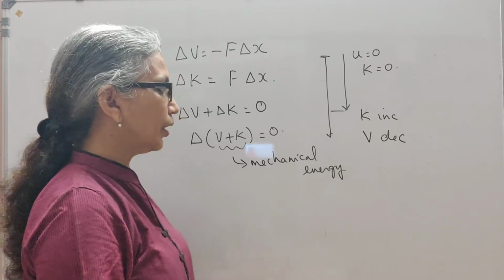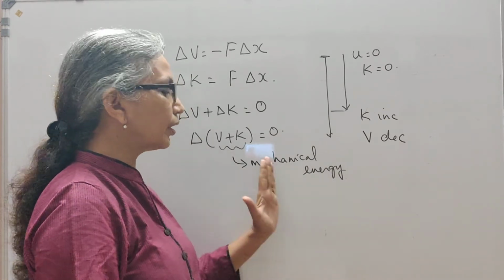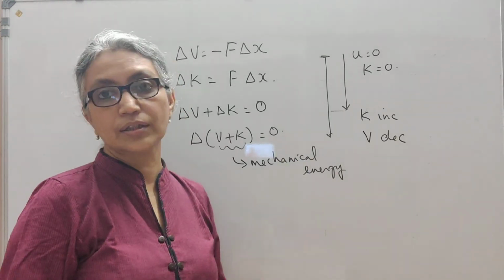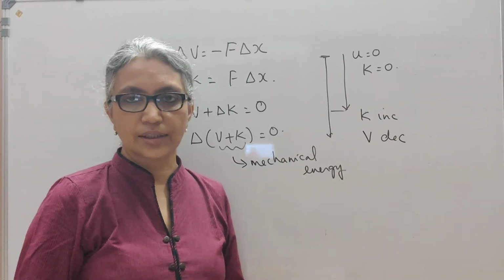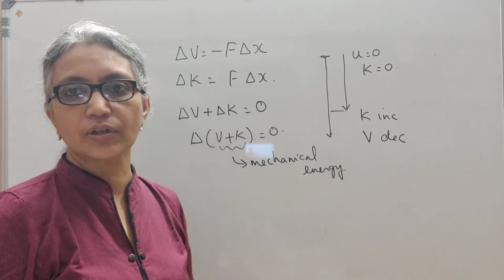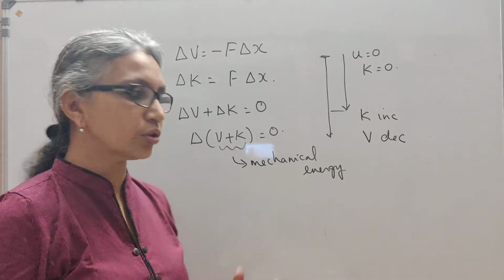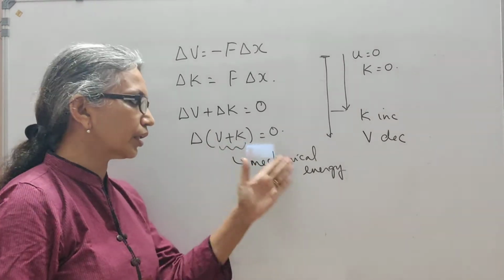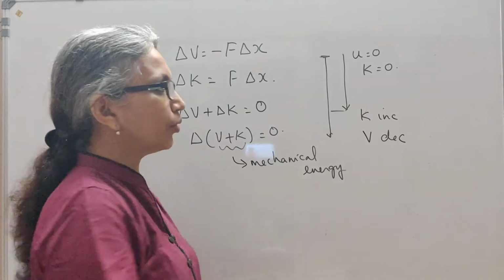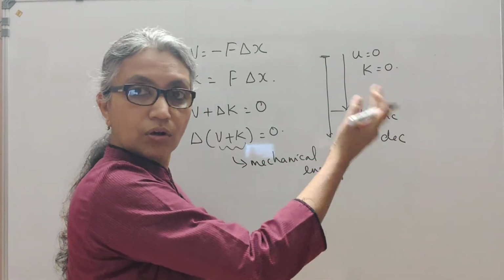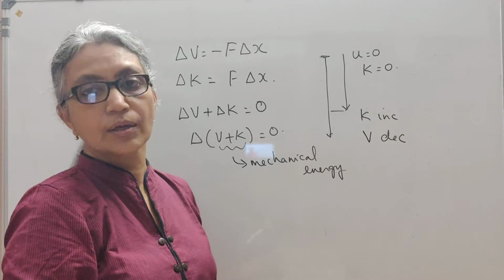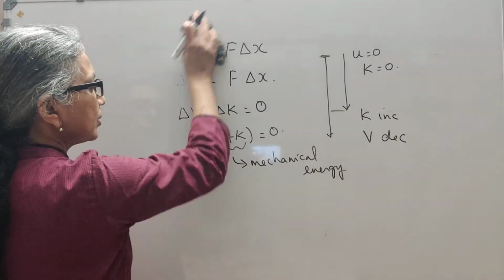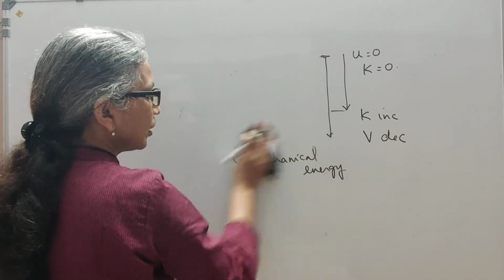Now this is how we state the law of conservation of mechanical energy. It says that the total mechanical energy will always remain a constant if the forces acting on the system are conservative forces. Otherwise, it does not remain a constant. So if the forces acting on a system are conservative, then the total change in mechanical energy will be 0. Potential energy can be converted to kinetic, or kinetic energy can be converted to potential, but the total mechanical energy will remain a constant.